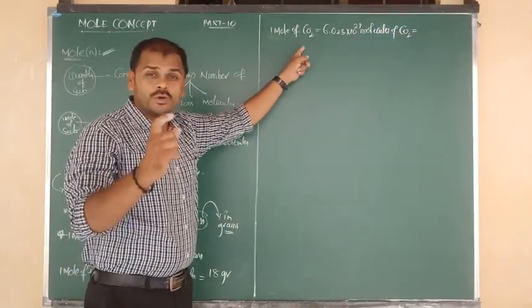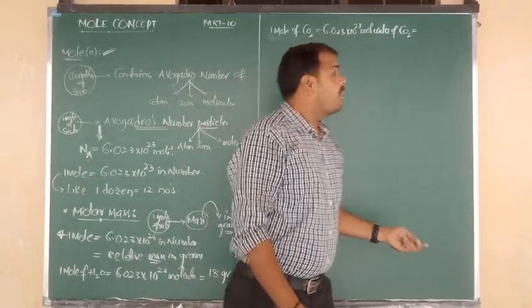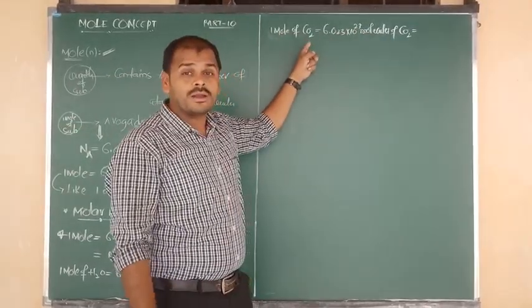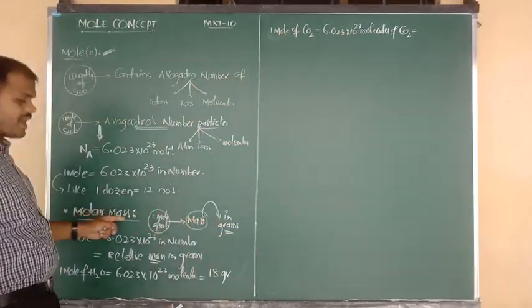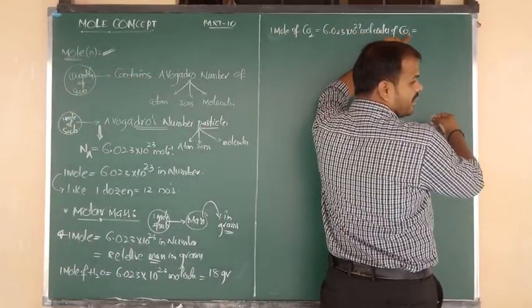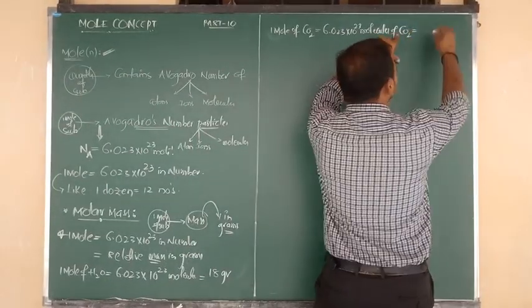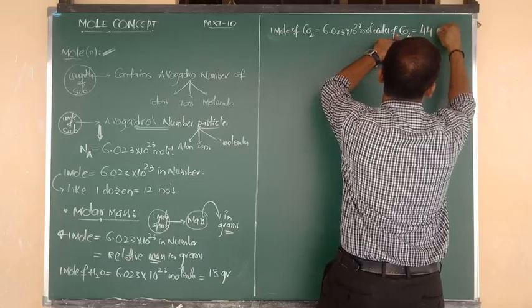So 1 mole of CO2 contains how many molecules? Avogadro's number of molecules. And 1 mole of CO2 contains how much mass? That is equal to the molar mass. So what is the molar mass of CO2? 1 carbon contains 12, 1 oxygen contains 16, 2 times 16 is 32, 32 plus 12 means 44 grams.